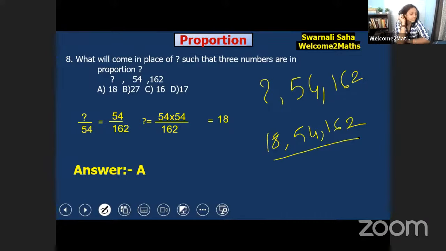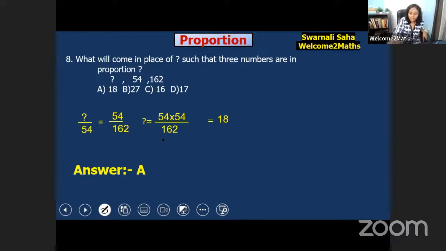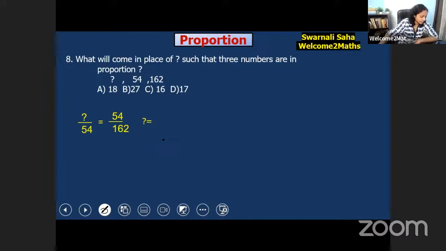Okay, someone is asking about this one. Whenever it's simplified, you see? Let me show you how. Let's simplify it: 54 into 54 by 162. For the students who haven't understood, let me show you the answer once again. Okay, just check it carefully.